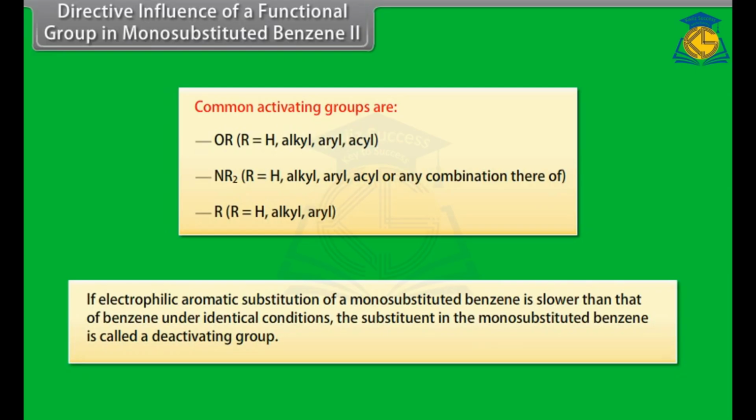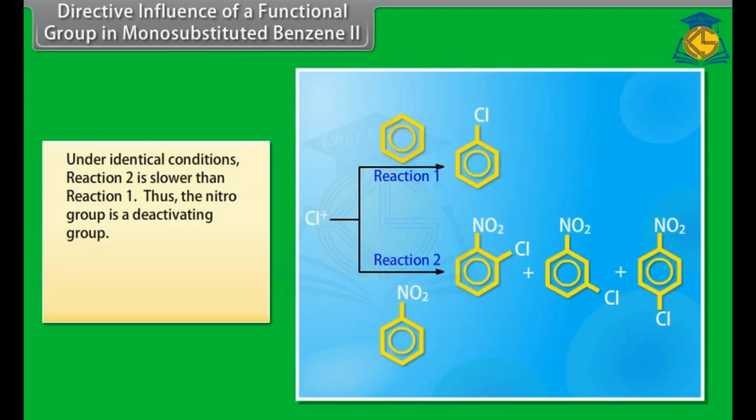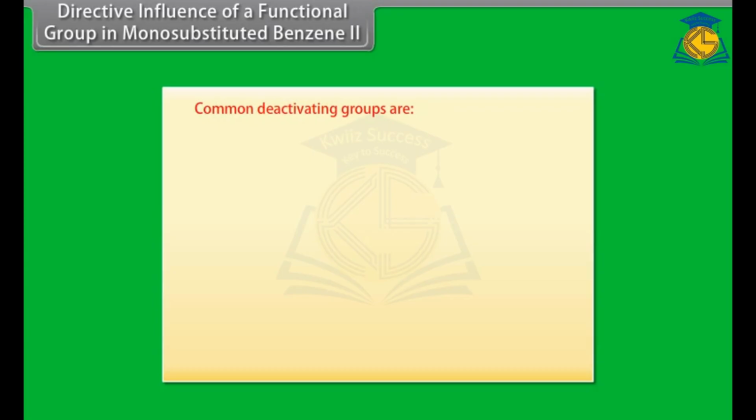If electrophilic aromatic substitution of a monosubstituted benzene is slower than that of benzene under identical conditions, the substituent in the monosubstituted benzene is called a deactivating group. Under identical conditions, reaction 2 is slower than reaction 1. Thus, the nitro group is a deactivating group. All deactivating groups are electron withdrawing groups. Common deactivating groups are: